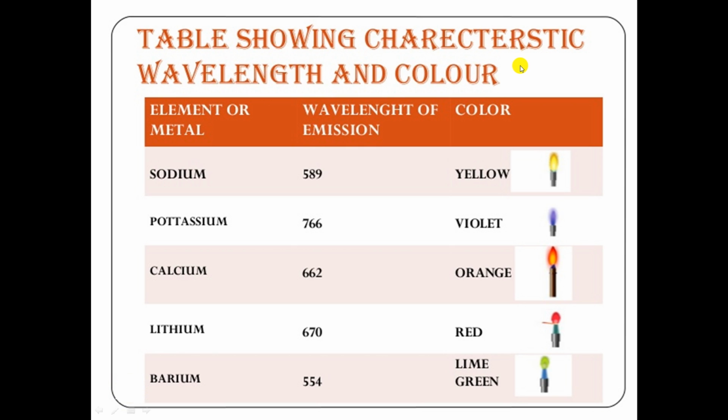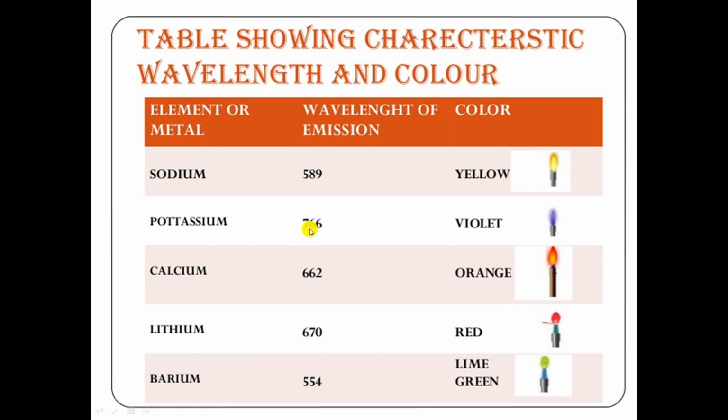Now we are going to discuss the wavelength of color, or wavelength of emission. We know that alkali and alkaline earth metals exhibit different wavelengths of emission. For example, sodium will emit radiation corresponding to 589 nanometer and the flame will be yellow in color.